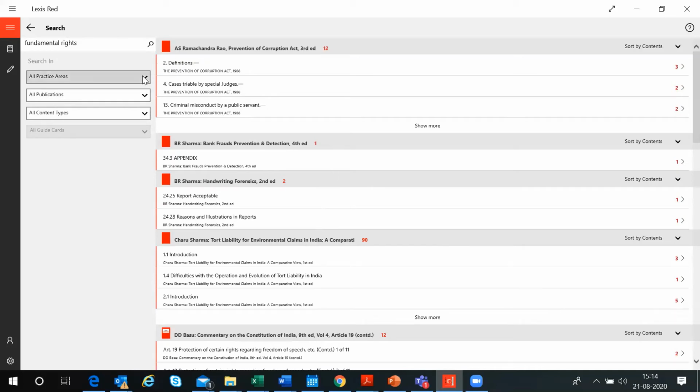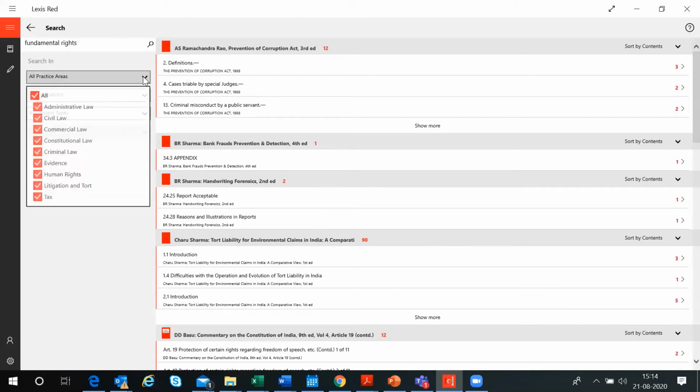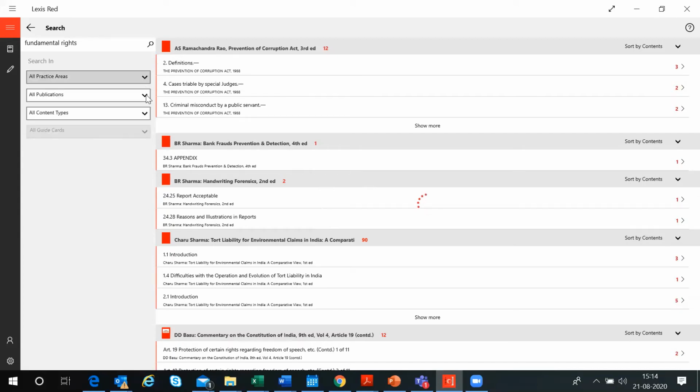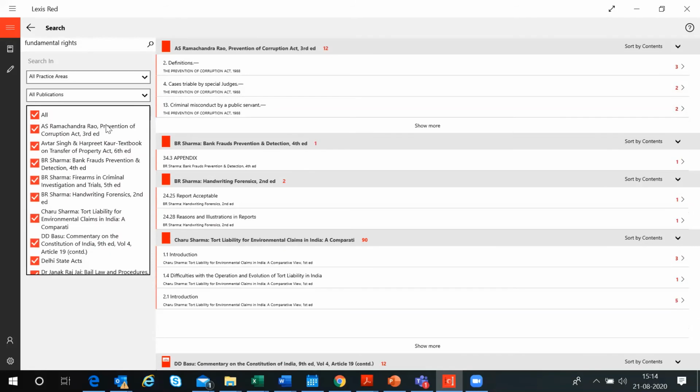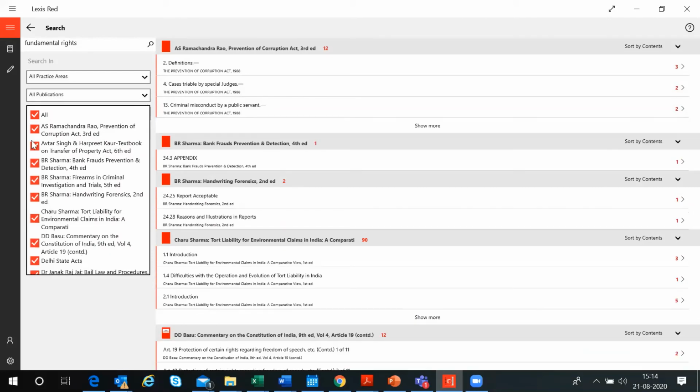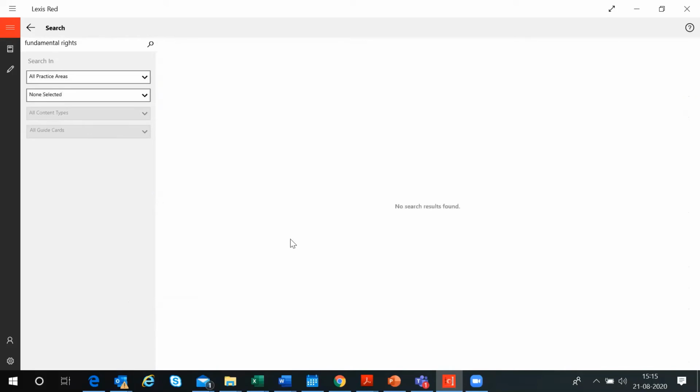I can also do specific filters, like I can select a specific practice area where I want to search, or I want to search for a specific publication. I can also do that from here. So I can say, not all, but I want to search within, say, these 4 if there is something very specific. So you can do that kind of a customization and search around those books from here. Okay, you can just click on this icon to go back to your original home screen.